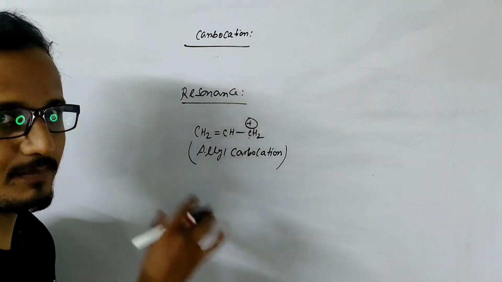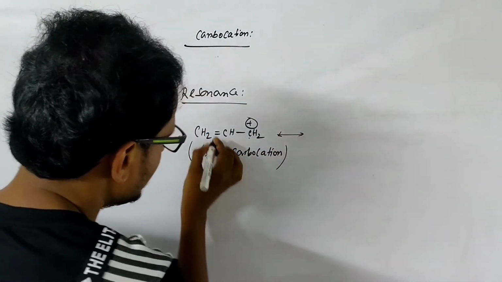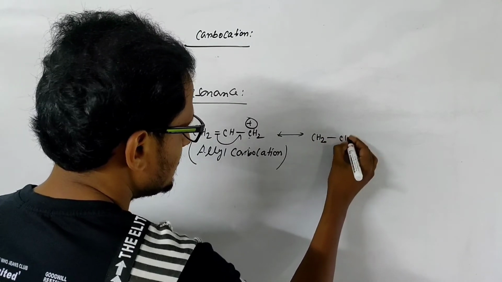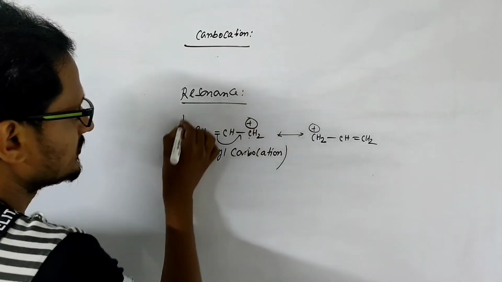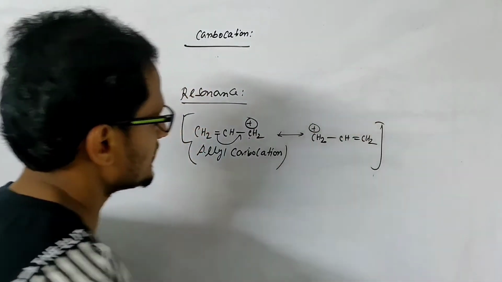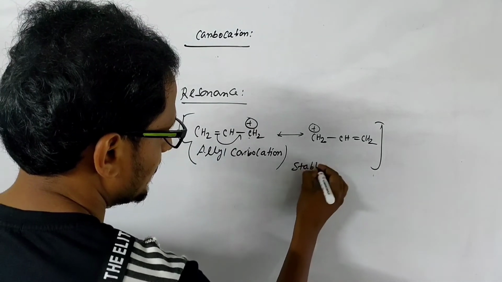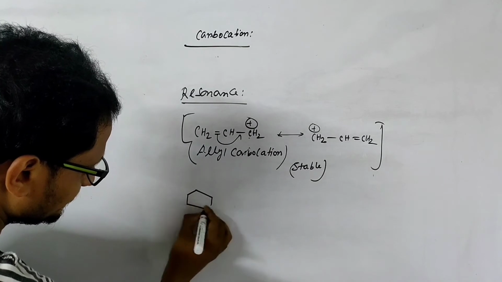This carbocation is 1 degree, but it has resonance stability. We can shift this pi bond here, so this CH2=CH-CH2 will have the positive charge. By this resonance, this allyl carbocation is very stable. Okay, let's take another carbocation.